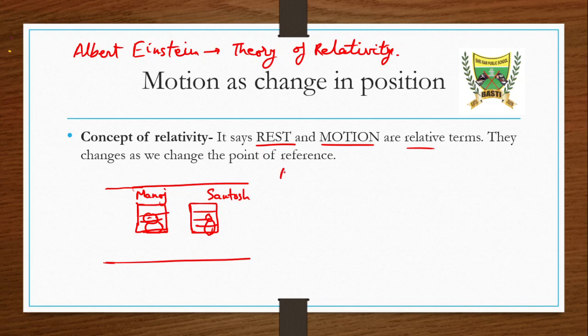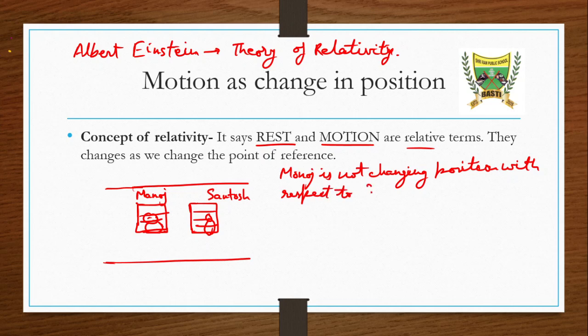Manoj is not changing position with respect to Santosh. And the same thing is there. Santosh is also not changing, and vice versa. Santosh is also not changing its position with respect to Manoj. This is our first point. Let's look at the second point.